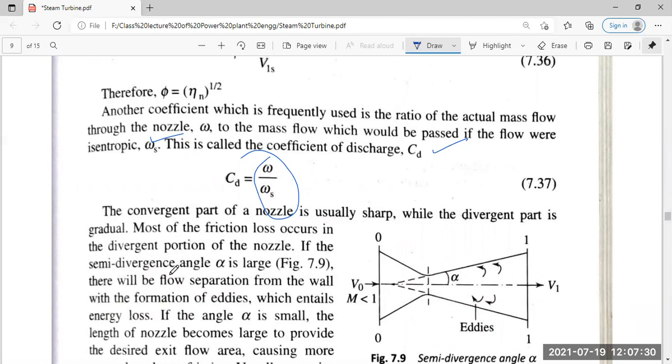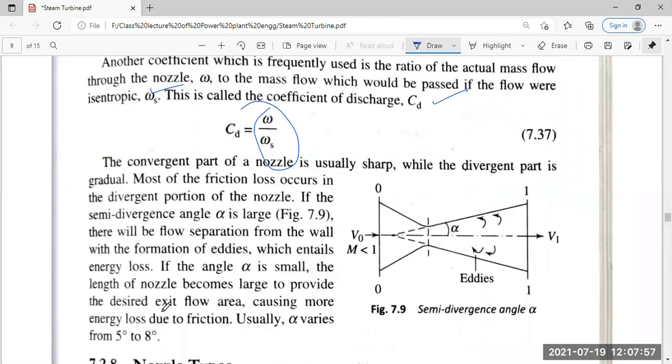If the angle is large, there will be a flow separation from the wall and the formation of eddies, which will entail energy loss. If the angle alpha is small, the length of the nozzle becomes large to provide the desired exit flow area, causing more energy loss due to friction. Usually alpha is around 5 degrees. So what is alpha? The semi-divergent angle. This is the alpha itself.